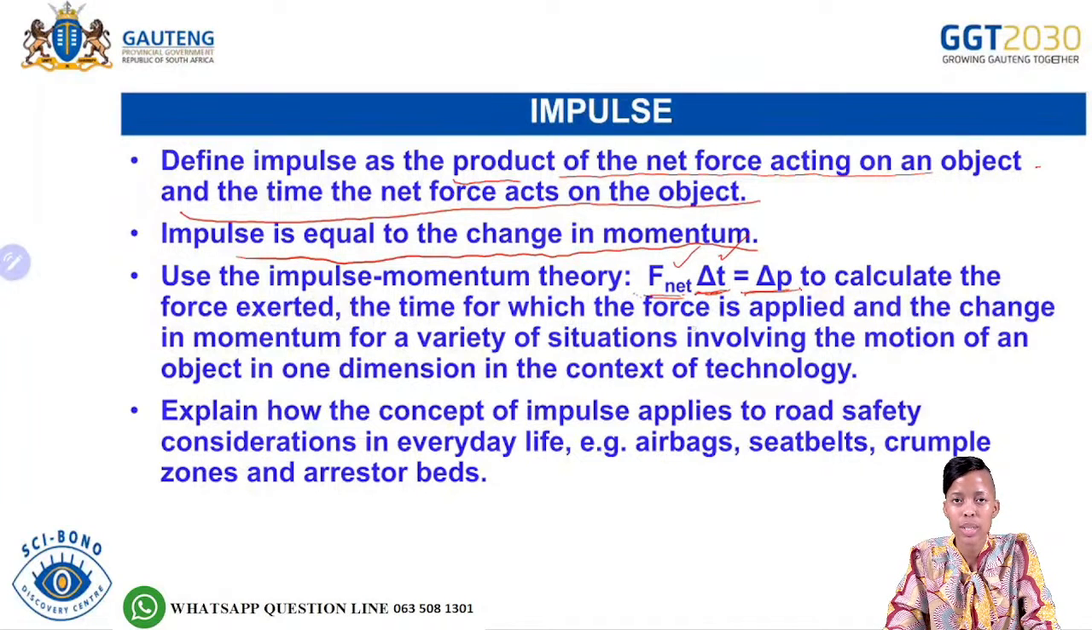So we need to use this formula to calculate what? The force exerted, that's your F net. The time for which the force is exerted, that is your change in time. And the change in momentum, this one, change in p, for a variety of situations involving the motion of an object in one dimension in the context of technology. Then it says you need to explain how the concept of impulse applies to road safety considerations in everyday life. For example, airbags, seat belts, crumple zones, and also arrestor beds. We will explain that later.